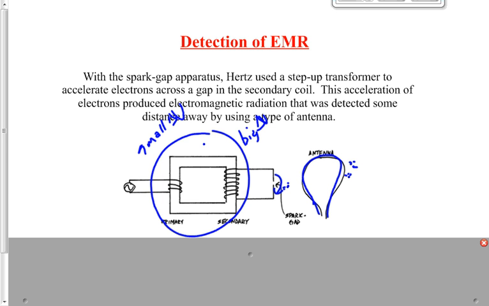Otherwise, we never would have got that current in the antenna. So what happens here? Flip on the switch, lo and behold, we get a current detected in the antenna. Maxwell's theory has been proven correct, or at least been supported. Evidence to support Maxwell's theory that A, accelerating charged particles generate EMR, and B, that EMR consists of a changing electric and a changing magnetic field.